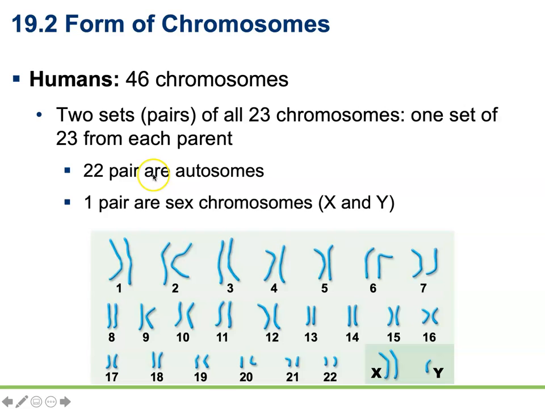Now there are 22 pairs of autosomes. Autosomes are chromosomes that do not code for sex. Sex is coded for by the sex chromosomes, the X and Y chromosomes, found over here. Shown here, we have a pair of two X chromosomes, but that could have just as easily have been an X and a Y chromosome.